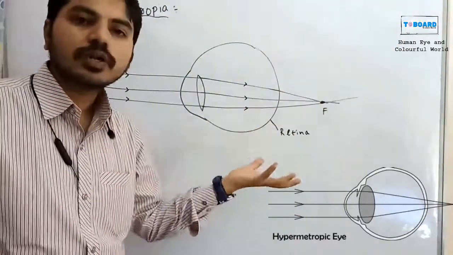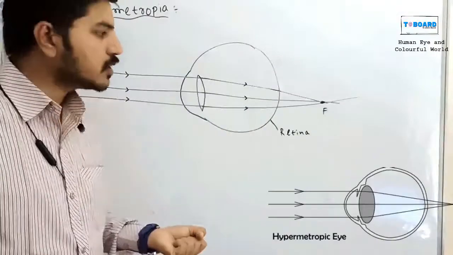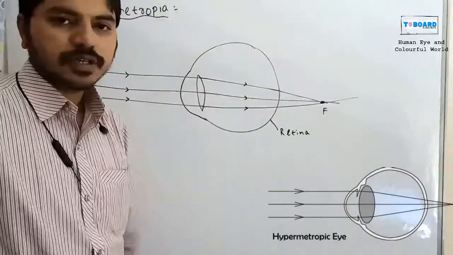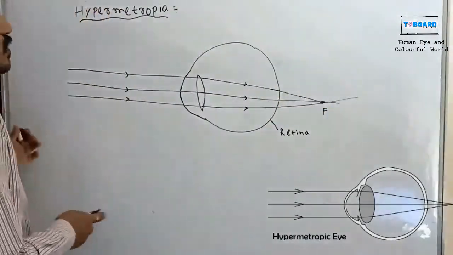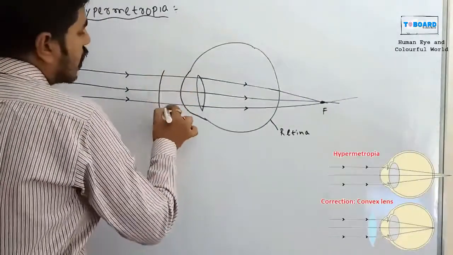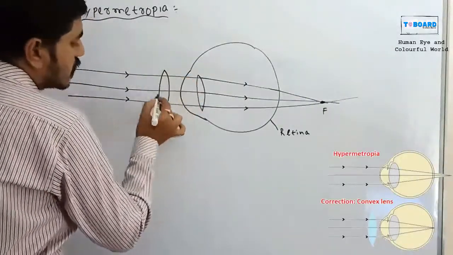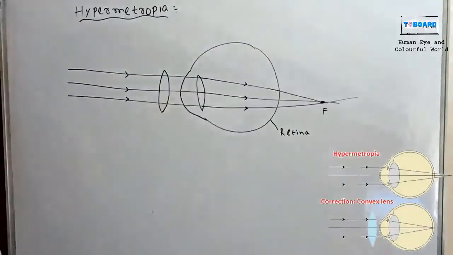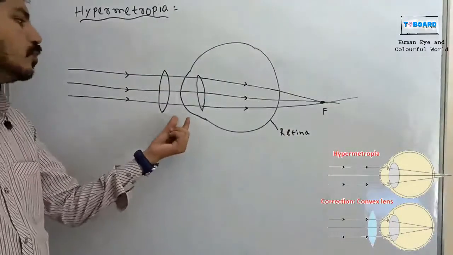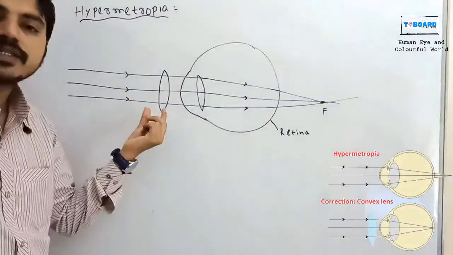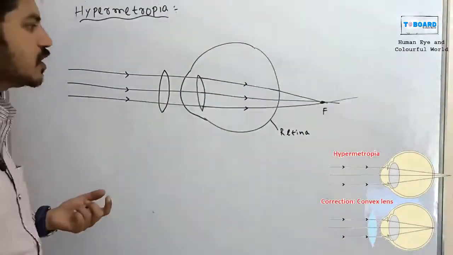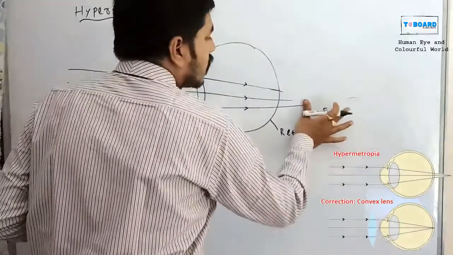Now how do we overcome this kind of problem? When the image moves behind the retina, I can overcome it by using a biconvex lens. If I use a biconvex lens in front of our human eye, it is a converging lens. Converging lens means the rays won't meet behind the retina.